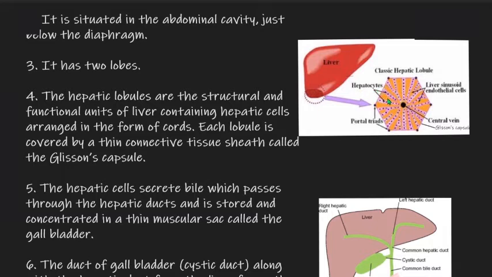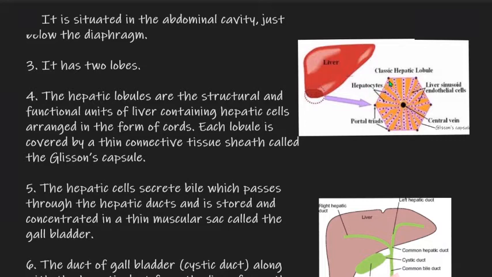These hepatocytes are arranged in cord-like structures. You are seeing here the hepatocytes arranged in cord-like structures. The purple colored cells are hepatocytes. Each lobule is covered by a thin connective tissue sheath called Glisson's capsule.